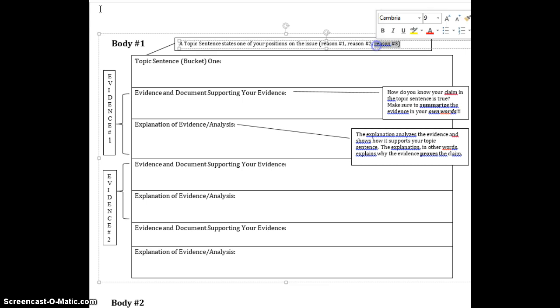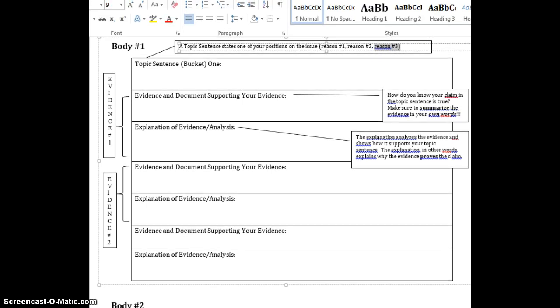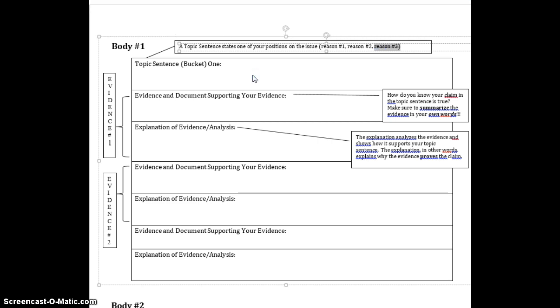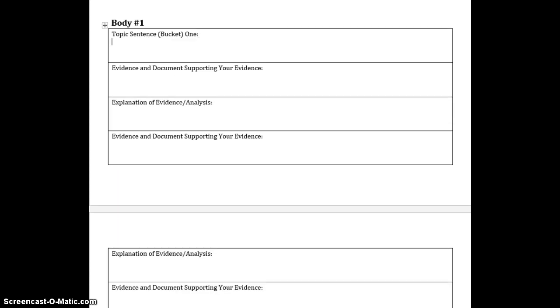Next, we want to write a body paragraph using evidence from the packet. As I mentioned previously, we are only going to write 2 body paragraphs. So we will need 2 reasons or categories that we wish to focus on. The first one that we want to focus on will become our first body paragraph. Keep in mind that for each body paragraph, we are going to focus on just one category.